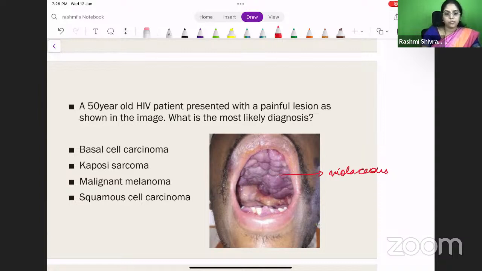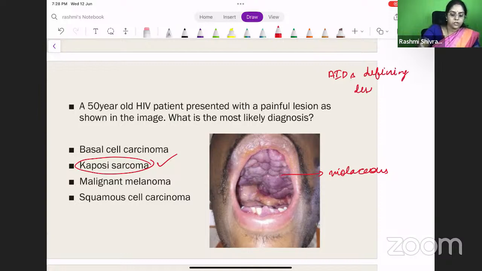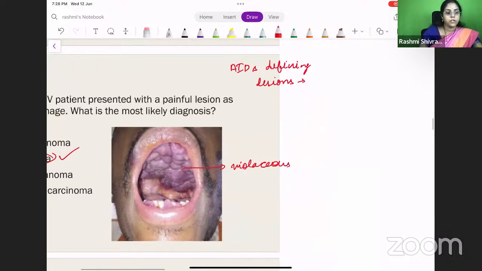So when you say violaceous, the most common will be Kaposi sarcoma, right? So the answer will be Kaposi sarcoma. This is one of the AIDS-defining malignancies. Among that, Kaposi sarcoma is very, very important.